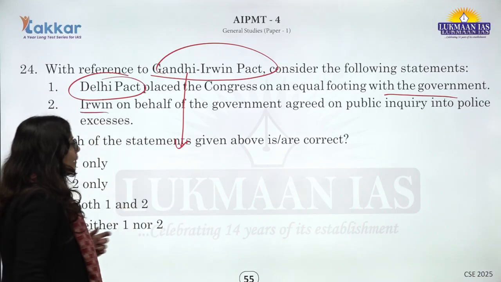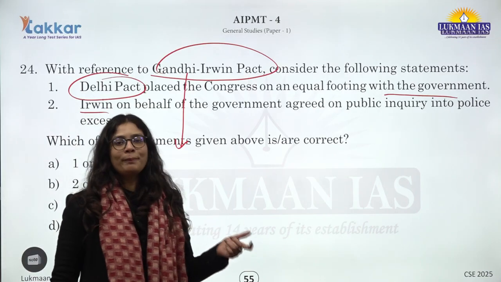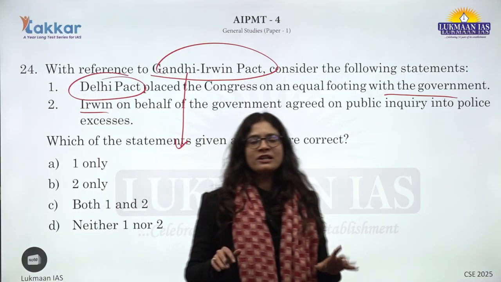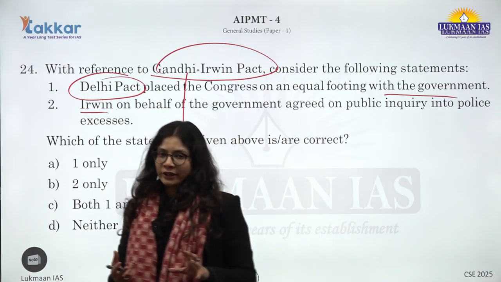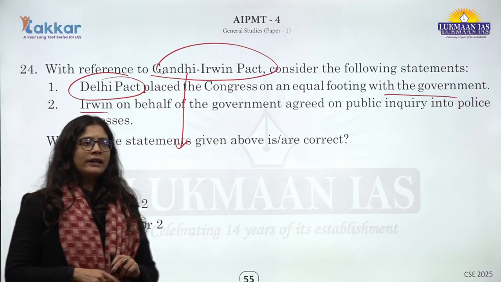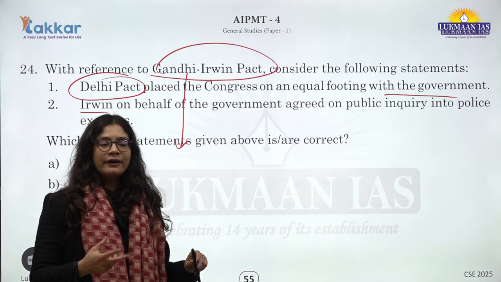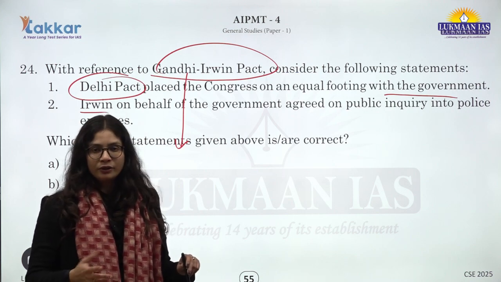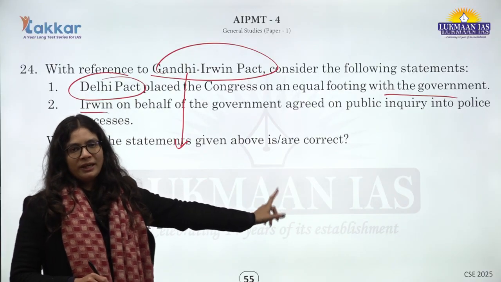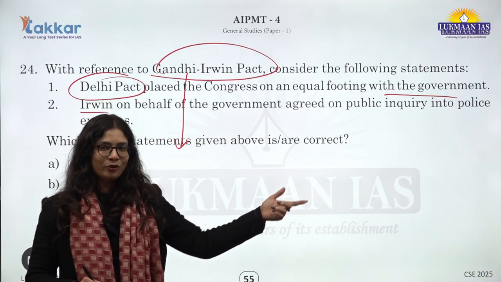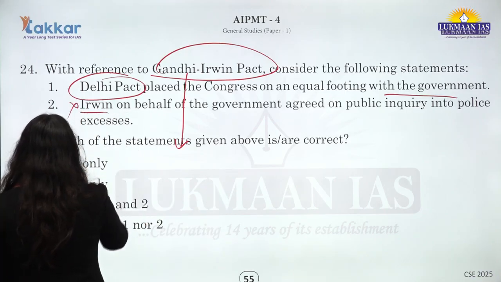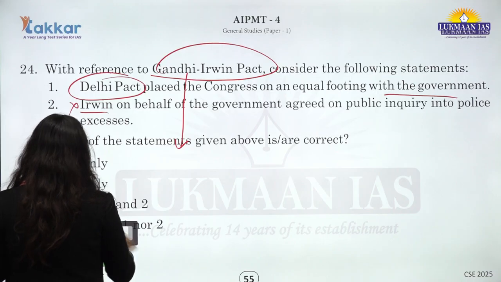Okay? Irwin on the behalf of government agreed on the public inquiry into the police excesses is not correct. It has agreed on few things. This pact has agreed that there will be the release of the political prisoners during the period who were not convicted of violence. Apart from that, they gave the right of peaceful picketing during the period. So these were the few rights that were given by the Gandhi-Irwin Pact, but this particular statement that it has agreed for the public inquiry into the police excesses is not correct. So second statement here becomes incorrect. So A will be the only correct option here. Okay?